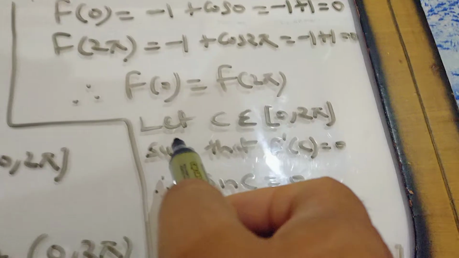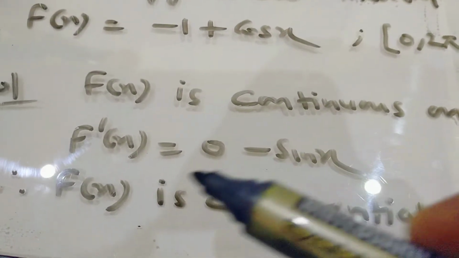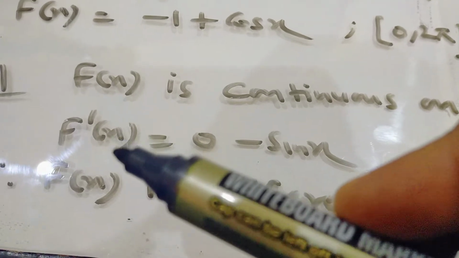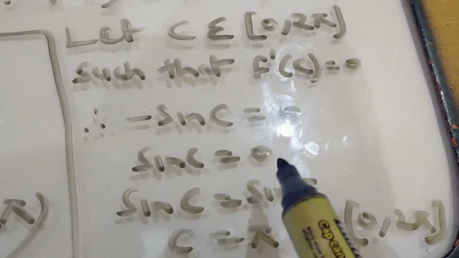Now we assume that c belongs to (0, 2π) such that f'(c) is equal to 0. What is the value of f'(x)? We have differentiated: f'(x) is -sin x. If in place of x we write c, it will be -sin c. So -sin c is equal to 0, and sin c is 0.